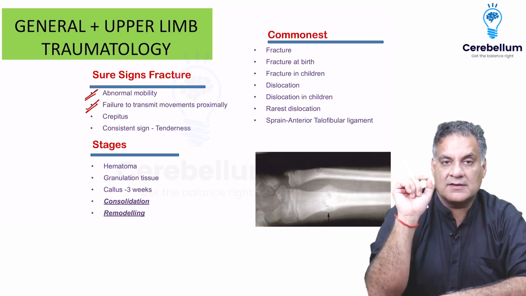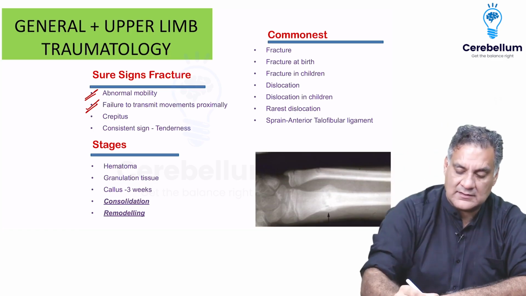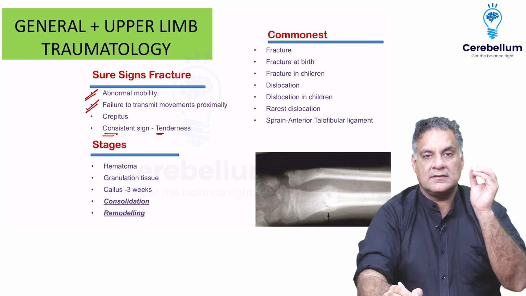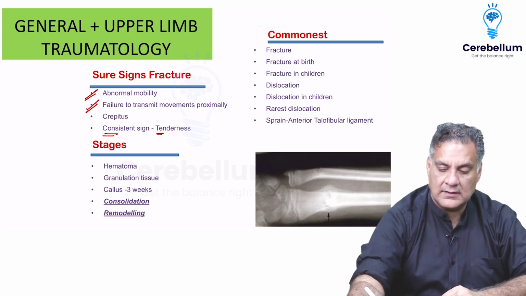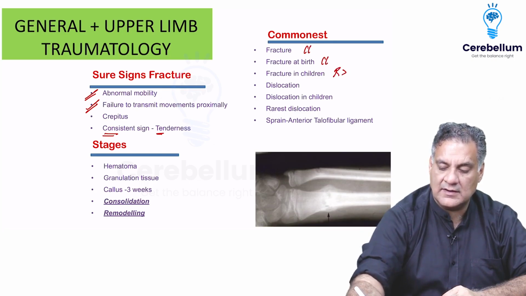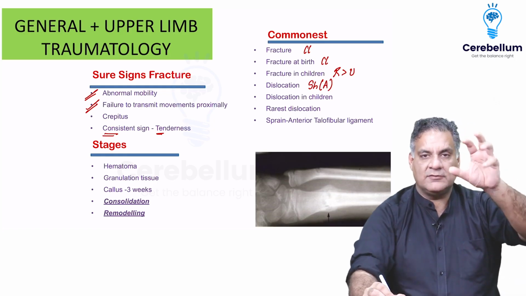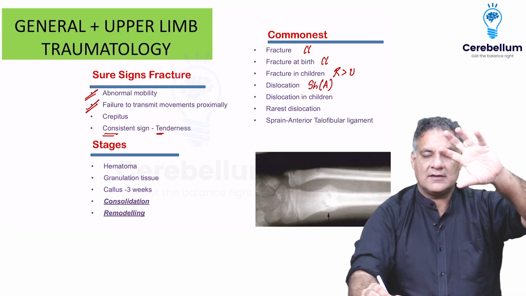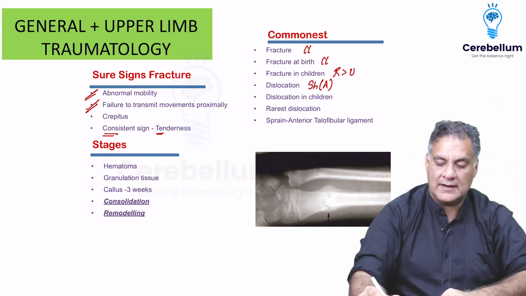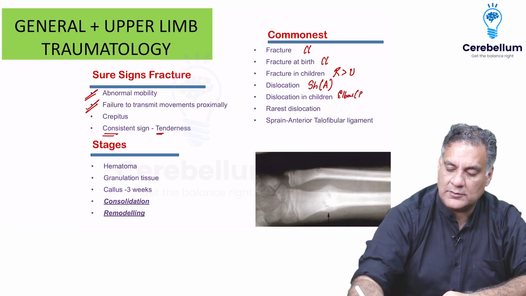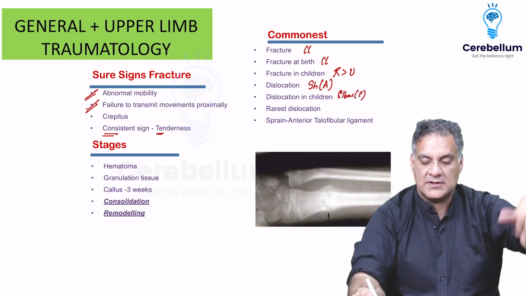Now, which is the most consistent sign? That's tenderness. The consistent sign is tenderness. Then the most common fracture in the body is clavicle. At birth it is clavicle. In children it is radius more than ulna. The most common joint to dislocate is the shoulder, anteriorly. You know why? Because the head is 4 times the glenoid. So it's like a golf ball on a tee, right? The most common dislocation in children is the elbow, and it goes posterior. Apart from the shoulder, all go posterior.